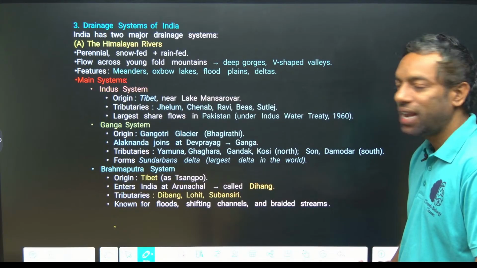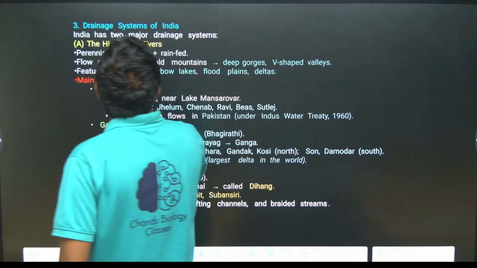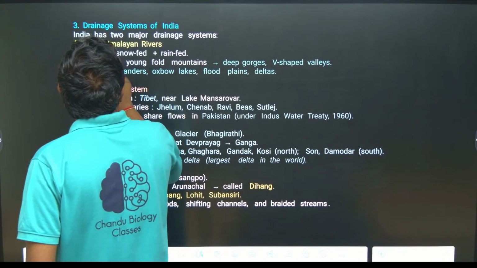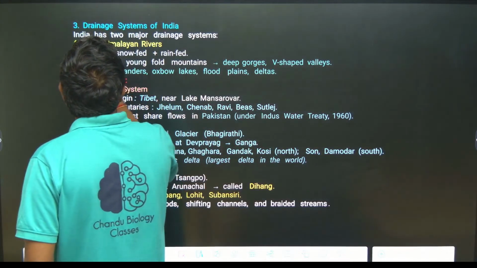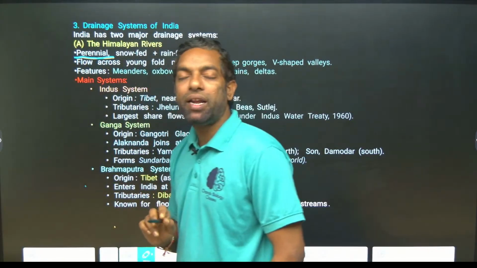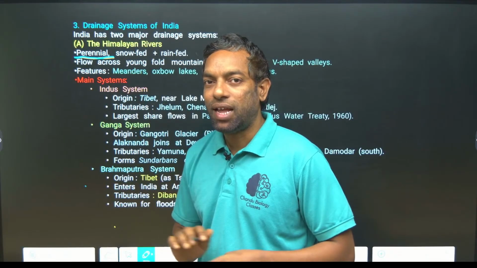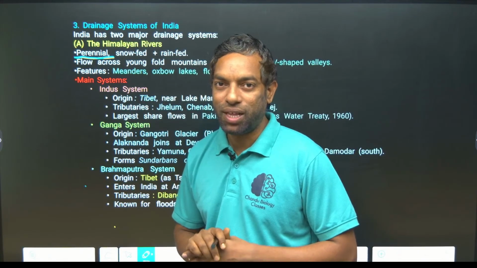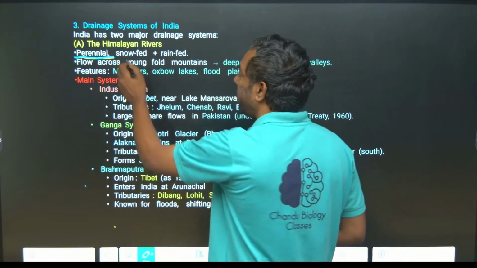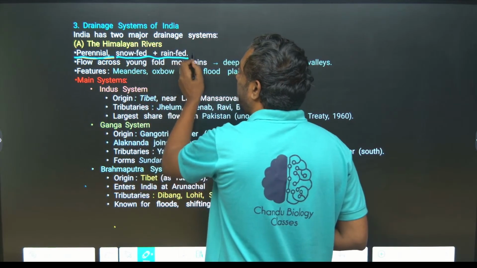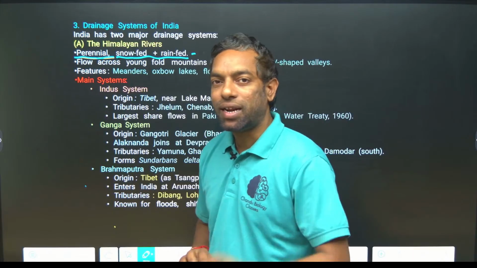One is the Himalayan river system. Okay, what is the Himalayan river system? In the Himalayas there are glaciers. We can call this a perennial river system. Perennial river system means they flow throughout the year. There is no lifespan limit for this river system, no time boundaries. It is snow-fed and also rain-fed, meaning it is a combination of glacier melt and rain.